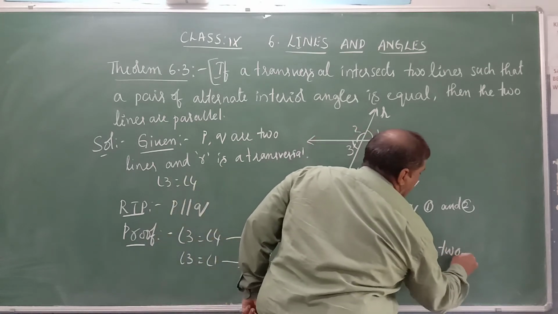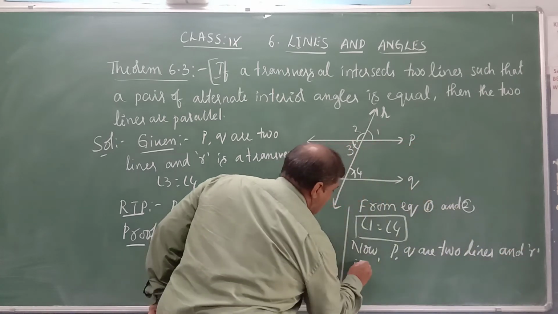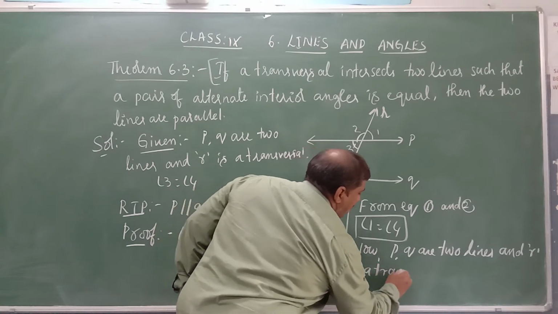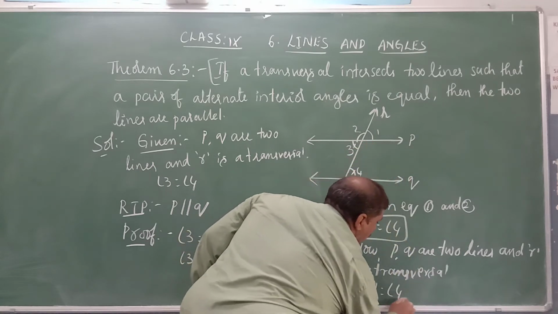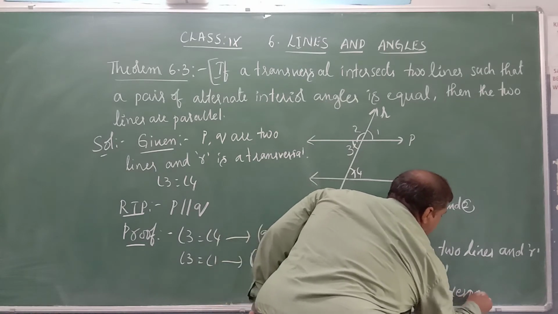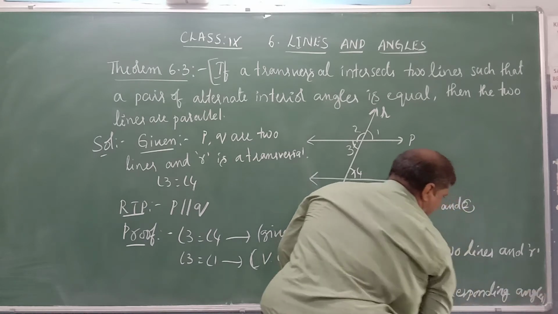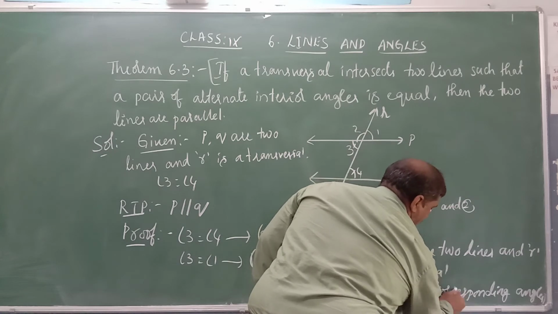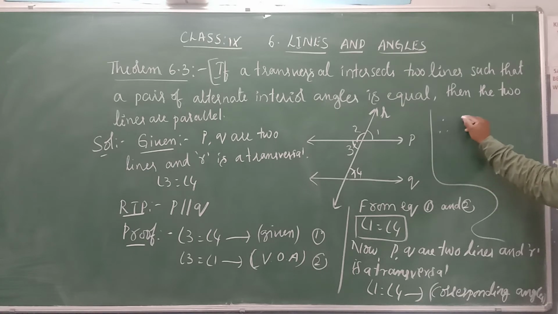P and Q are two lines and R is a transversal. Angle 1 is equal to angle 4. What are these? Corresponding angles. Corresponding angles are equal. Then what can we say? When one pair of corresponding angles are equal, we can say that the two lines are parallel to each other. Therefore, P is parallel to Q by axiom 6.4.